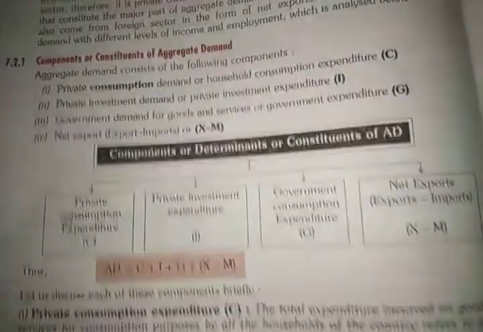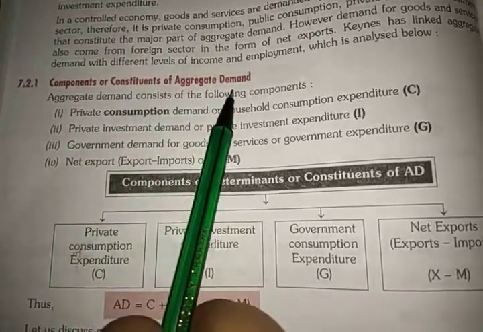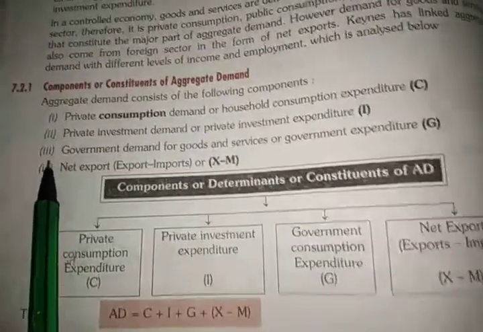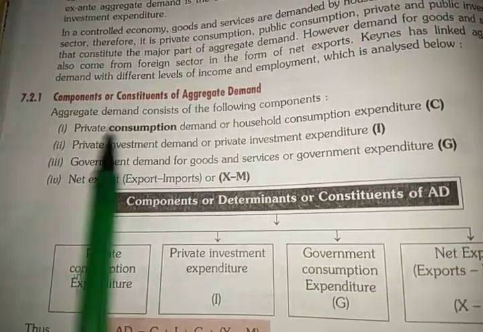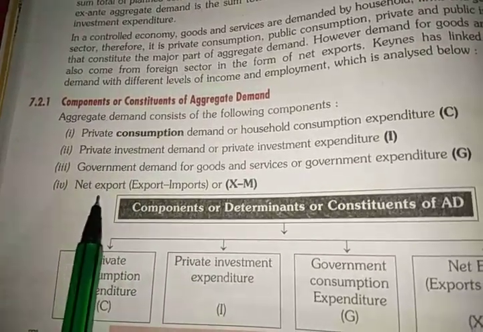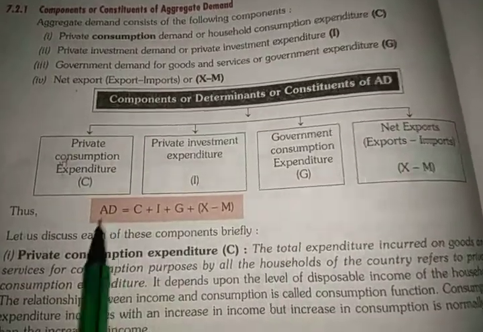Alright. So now we are going to study about the components or constituents of aggregate demand. In that, the following are the components of aggregate demand. First is private consumption, second is private investment, third is government expenditure, and last is net export. So the total of all this is aggregate demand.